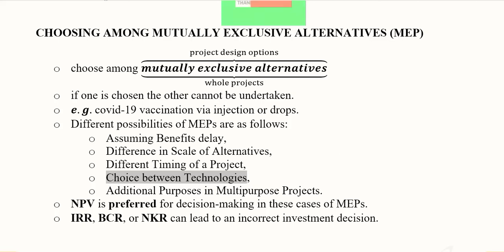Then we can choose the more suitable or most suitable if there are more than two alternatives. Finally, there is another possibility of MEPs, that is, we have additional purposes, and it is a multi-purpose project. One project can aim at more than one objective or purpose, so then we can choose which one of the options is good for us.